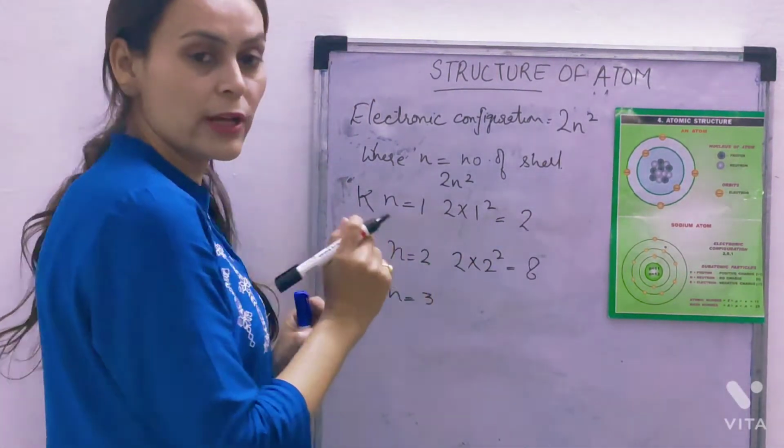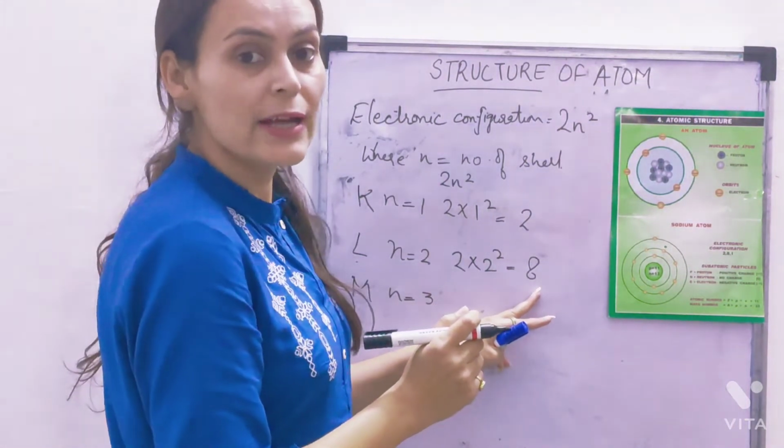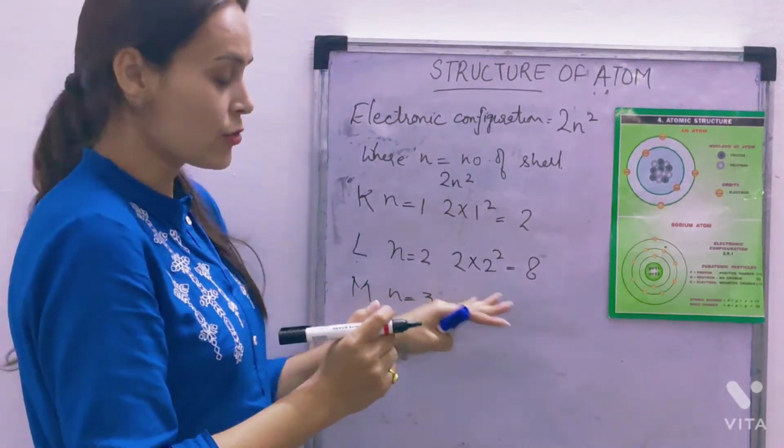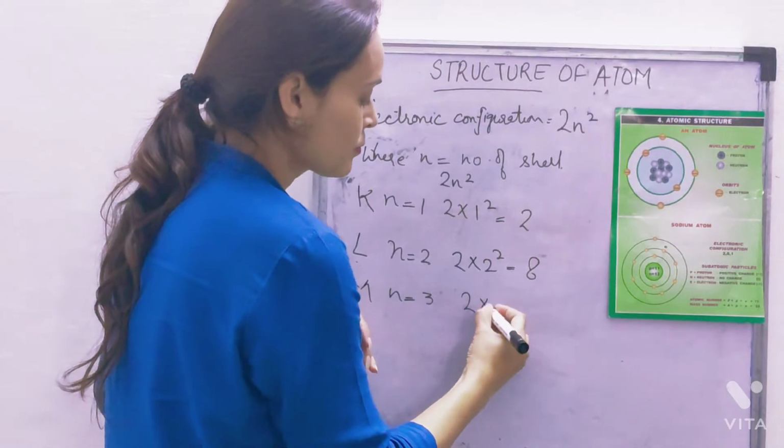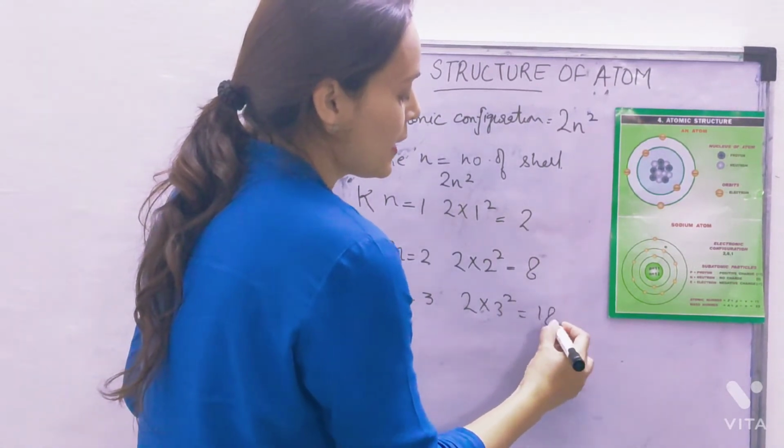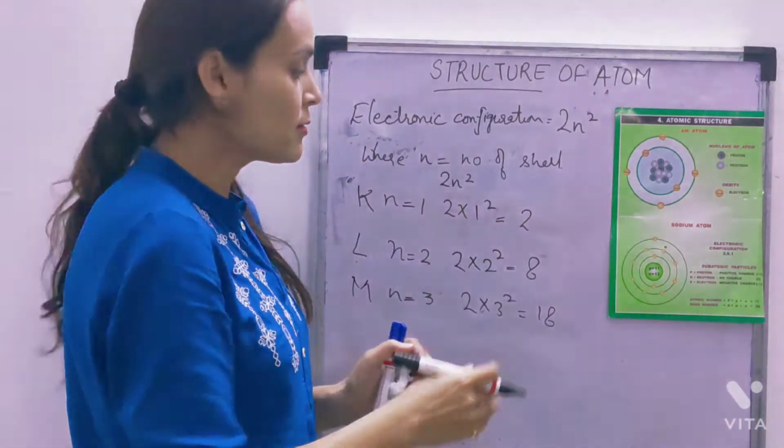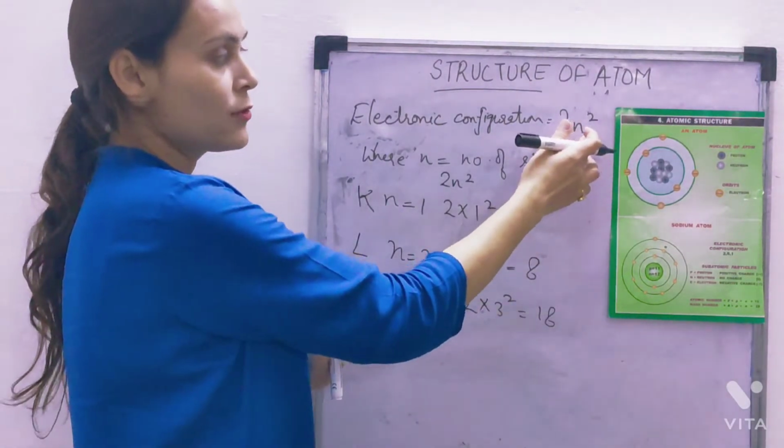2 square 4, 4 to the 8. Right? How many electrons can it have? 8 electrons. The second shell can have 8 electrons. Then the third shell, 18. And so on. So this is the arrangement of electrons. What is the formula? 2n square.